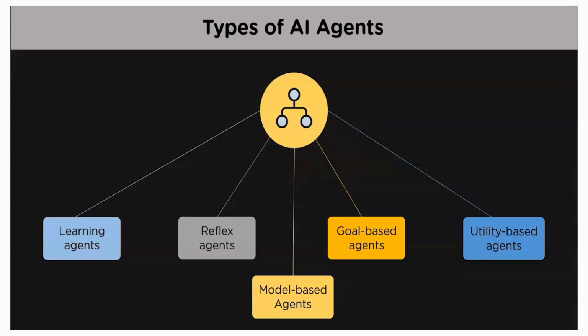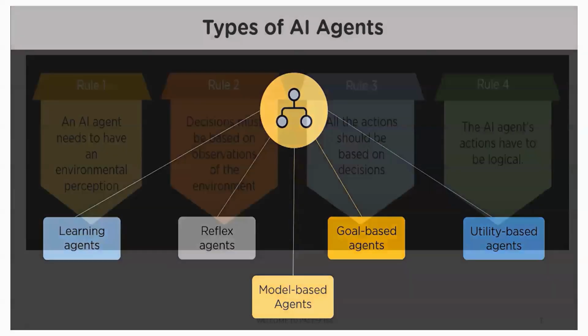Utility-based agents act to maximize utility, or happiness. They can choose between multiple actions to achieve their goal, based on which one is more desirable, fulfilling the overall utility and the goal-based requirements. So which one can achieve it.